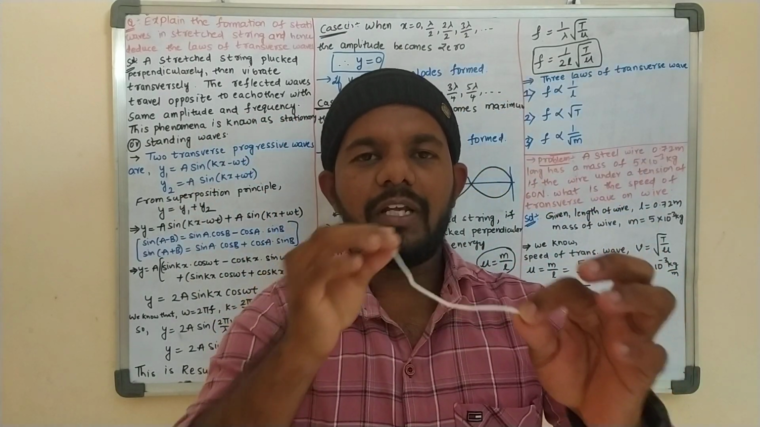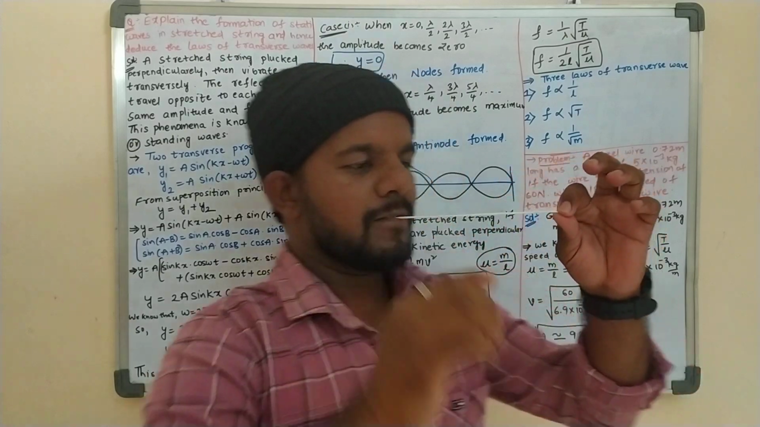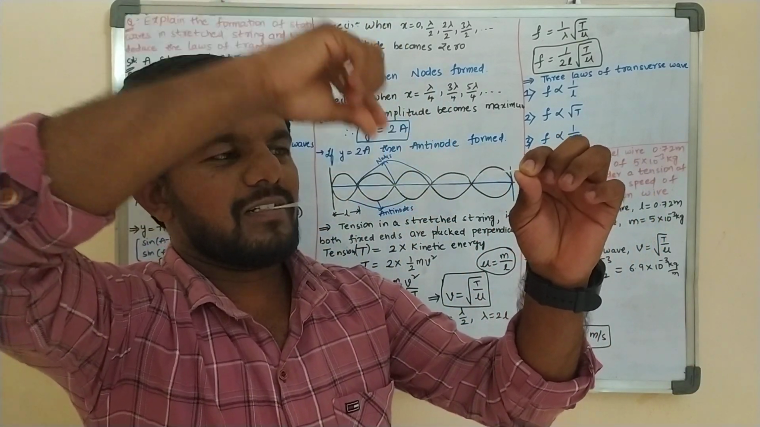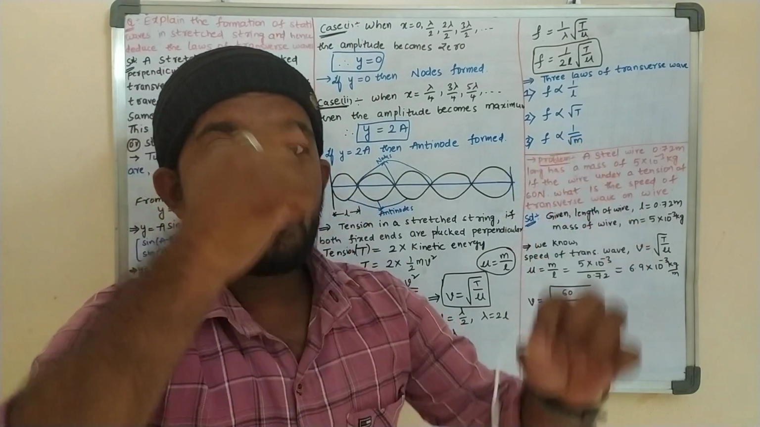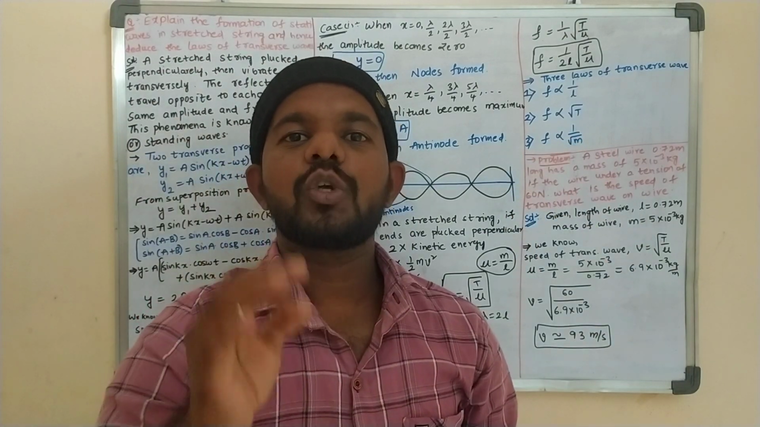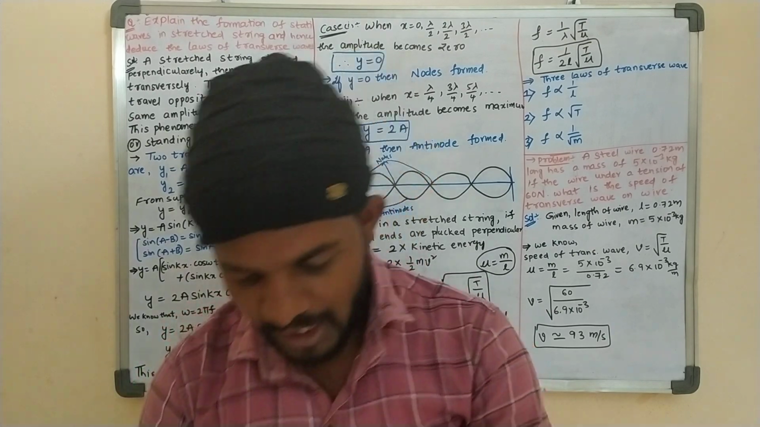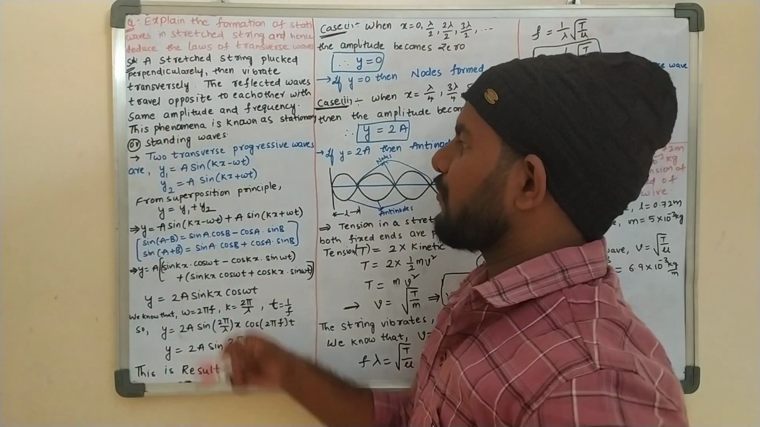For example, if I am plucking the string like this, then these transverse waves are produced. Those are known as stationary waves or standing waves. So you need to write this as the definition.